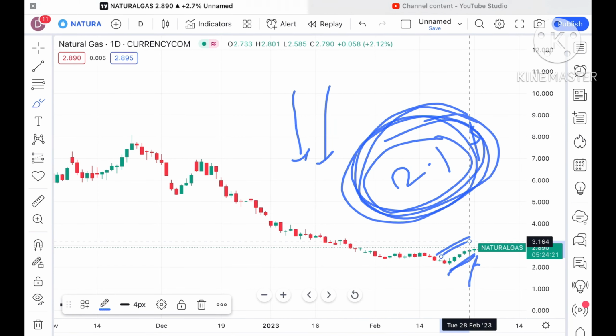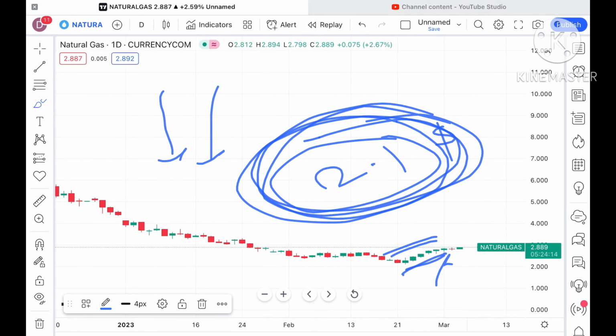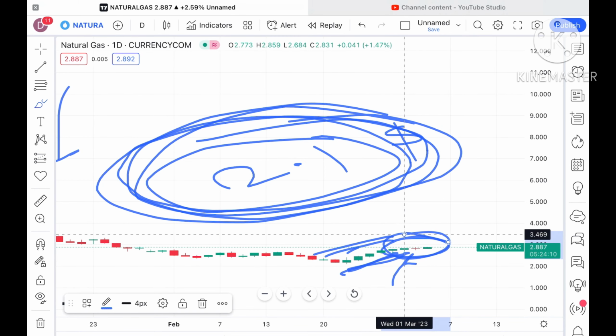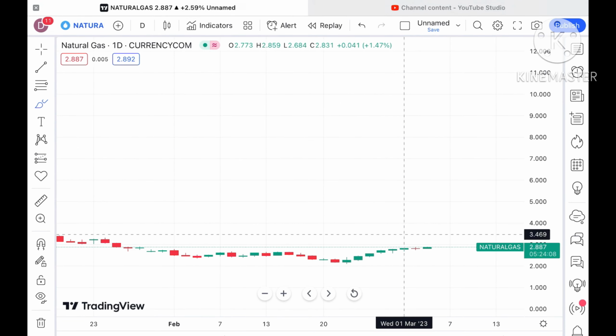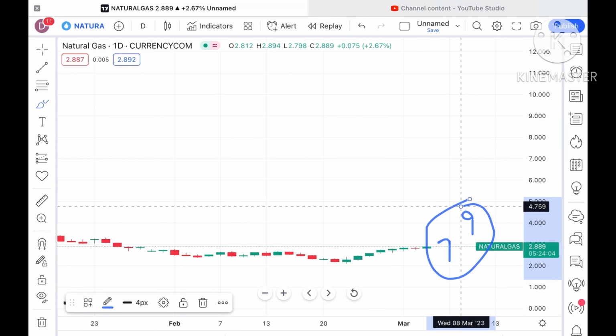As of now we can see that for 4-5 days there is a continuous upside. Okay, it is trying to sustain this particular level. Now it is moving in this particular zone. Okay, it moved upside, now moving in this particular zone, and a doji candle has formed. After that a green candle is formed, which indicates there is a high probability of going further upside.